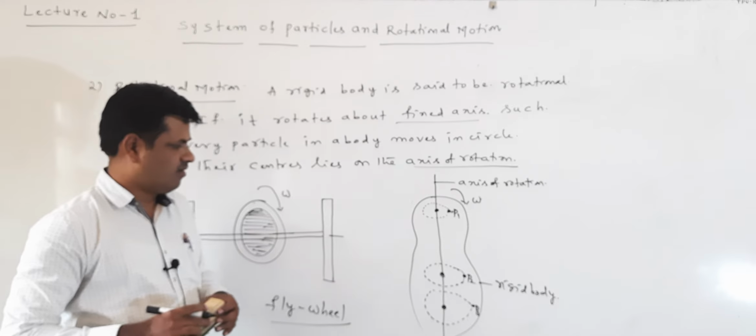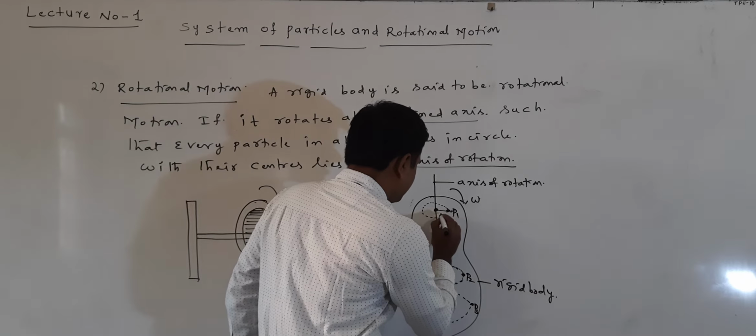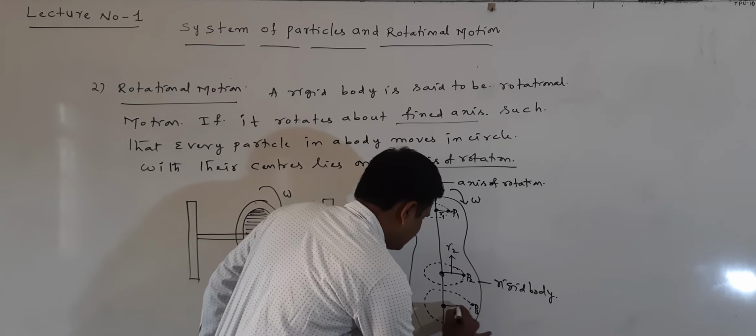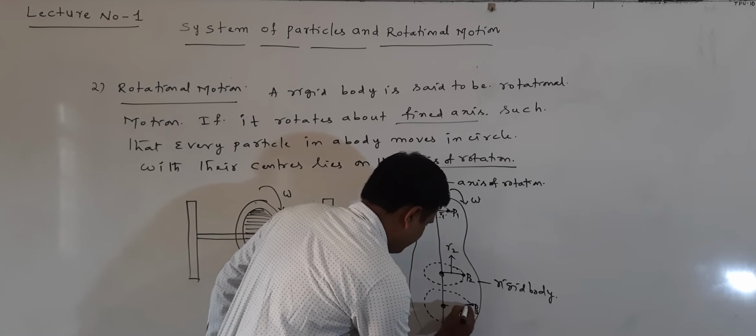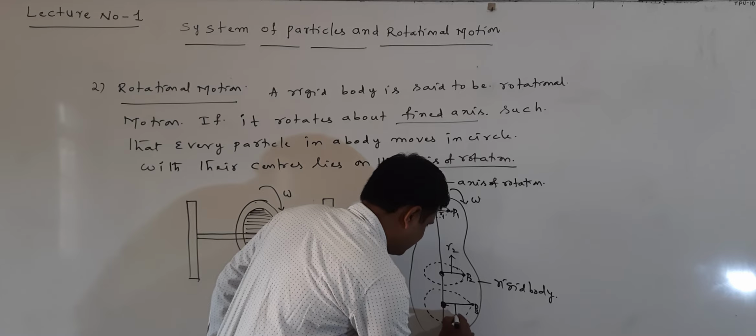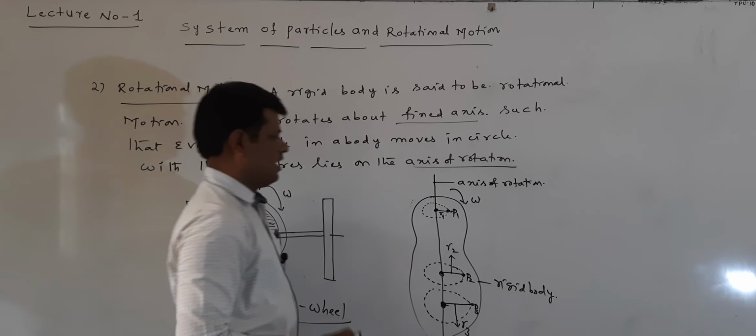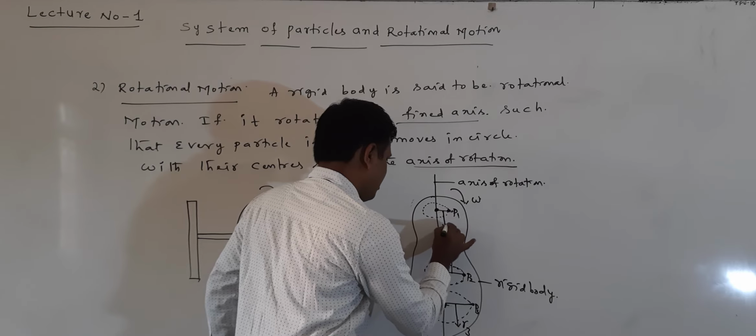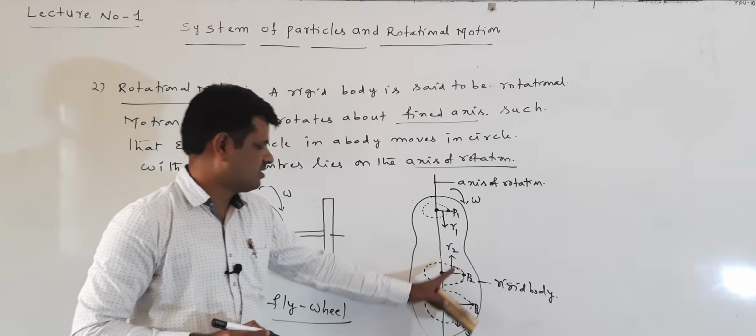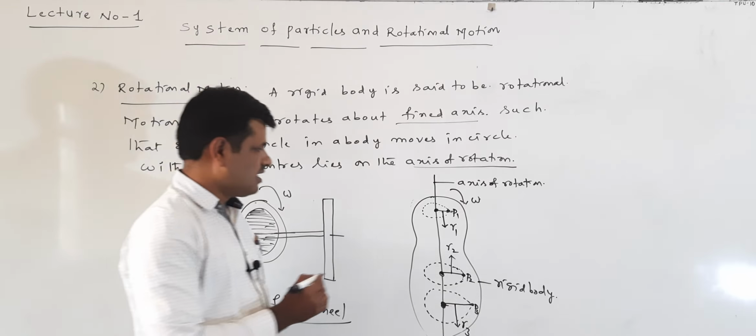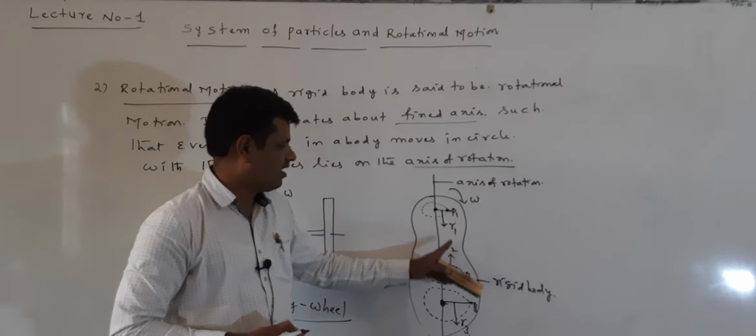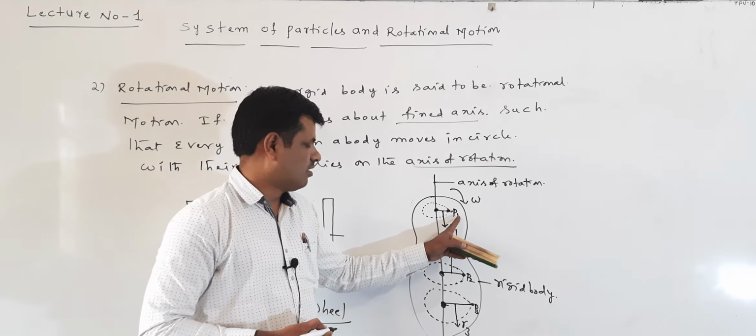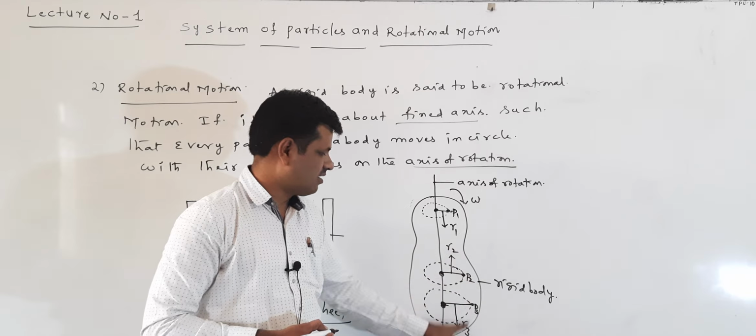Here is one another point I want to explain. The distance from the center of the circle to the particle I consider as R1, for the next particle R2, and for the next R3. Here the distances from the center of the circle to the particles are different.